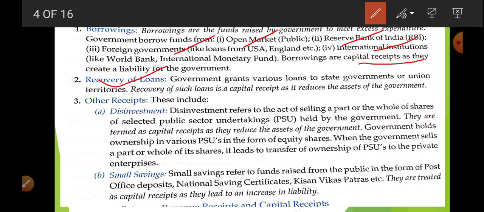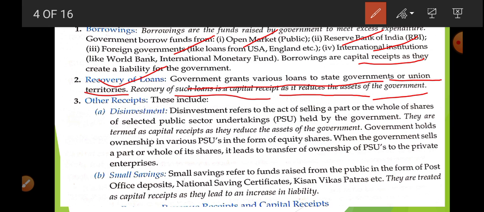But when Ratnesh returns these 1000 rupees, in this case there will be no asset; he is going to get this money back. Okay, so recovery of loan is also related. The government grants various loans to state governments and union territories. Recovery of such loans is a capital receipt, and it reduces the assets of the government.